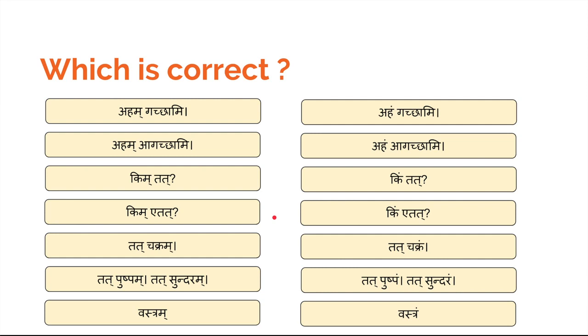So now the question arises, which one is correct, whether with makara or with anuswara? Before we try to conclude this, we'll learn a few rules regarding the anuswara. Then we will come back and analyze these sentences again.